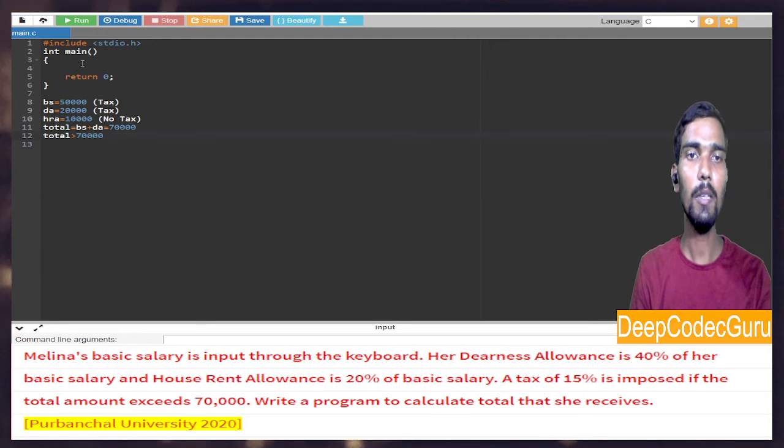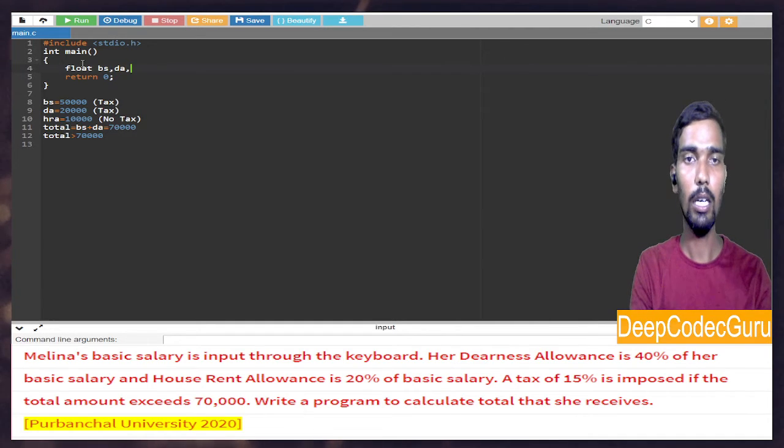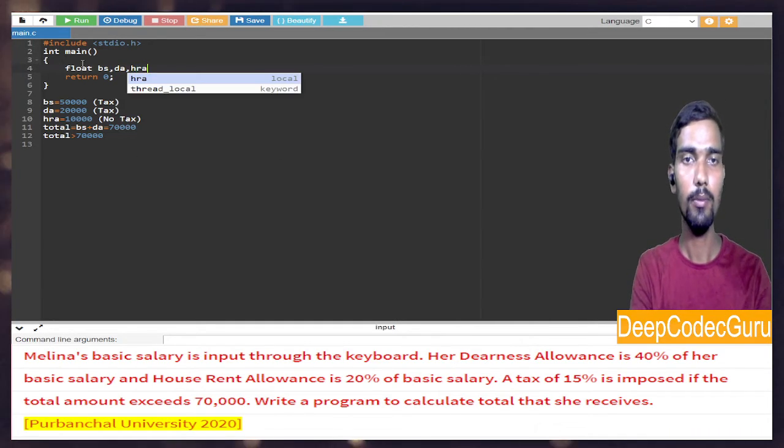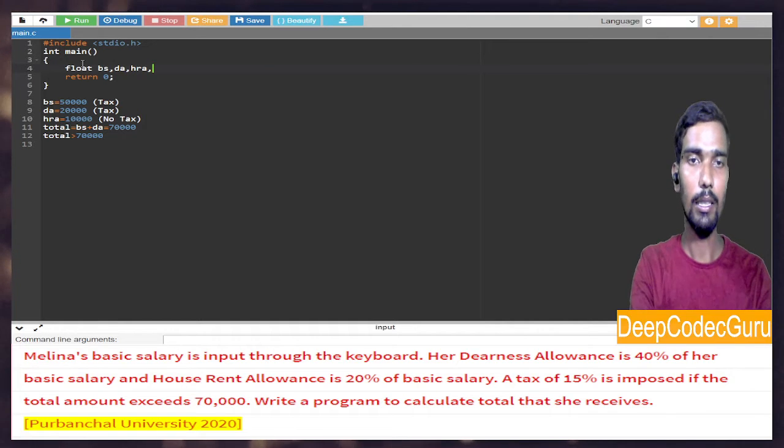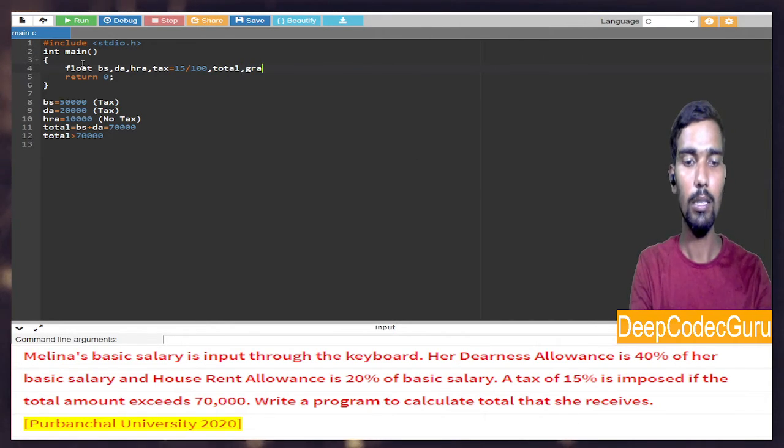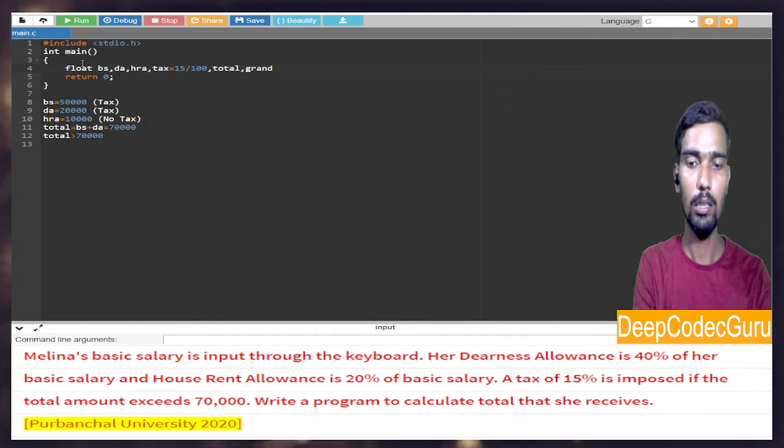Okay, so let me write the program and show you the output. First I declare basic salary, DA, dearness allowance, HRA, and the tax is 15%, so 15 by 100. Then total, and even grand.